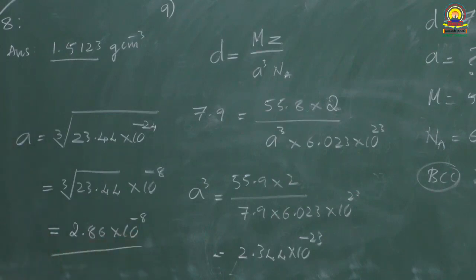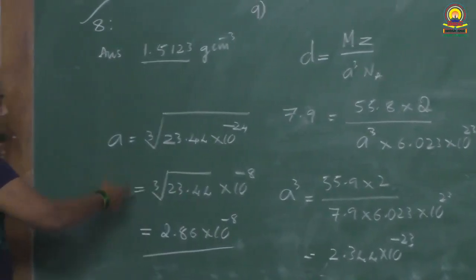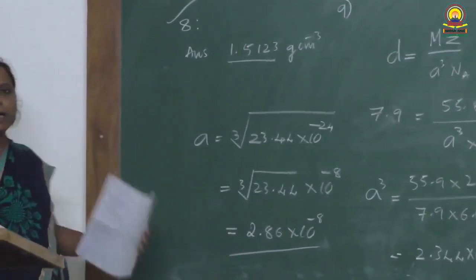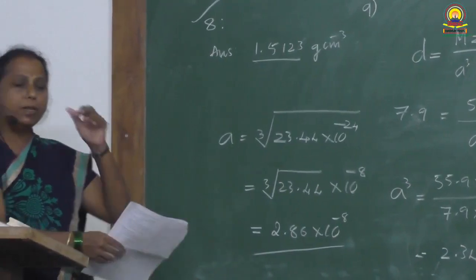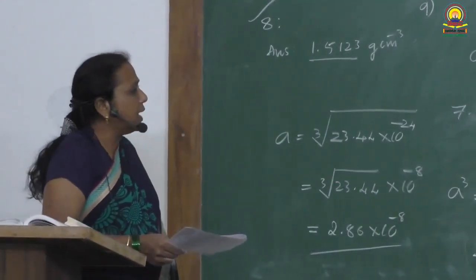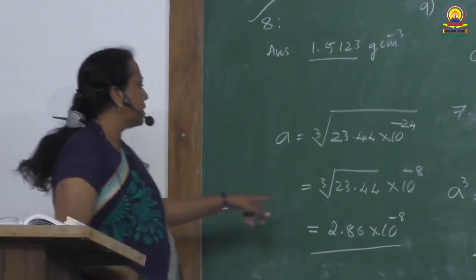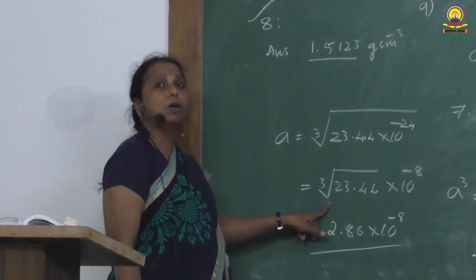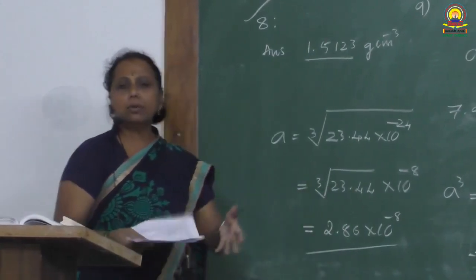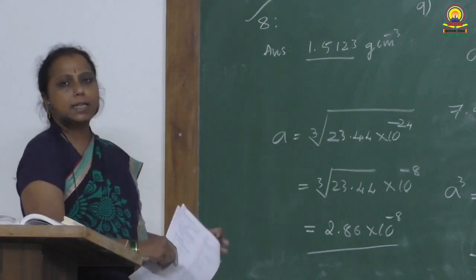Is it clear? How to calculate this? We shall discuss the calculation of this kind of numericals with the help of log tables. In the next class or the next worksheet discussion, I will discuss this calculation along with the log book. As I don't have a log book now to explain, I have directly taken the answer.